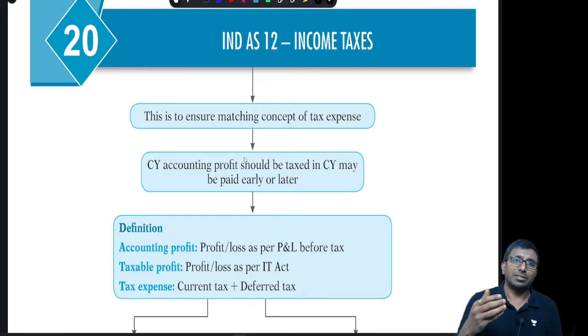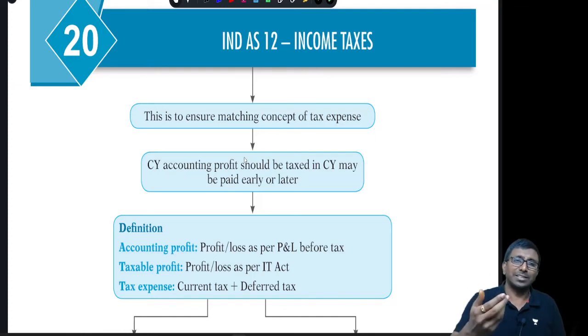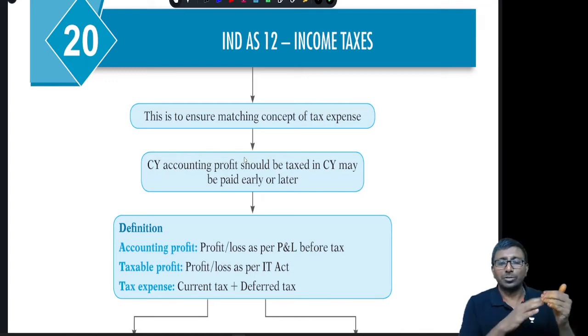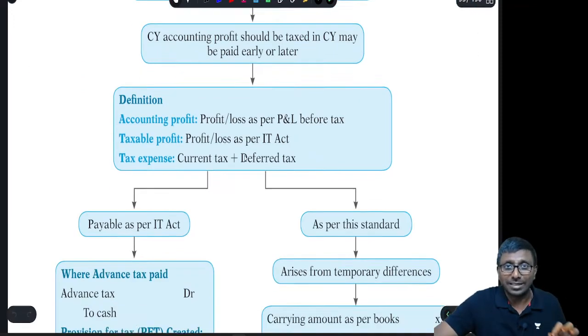Then at the end of the year you should make a provision for tax, then that is the current tax expense account debit to provision for tax. We will be maintaining both the accounts: one is advance tax account, at the same time provision for tax. The presentation will be happening net off. We will see advance tax 1000 rupees, provision for tax 900 rupees, then net advance tax 100 rupees will be presented. When it is settled, that is, the assessing officer completes the assessment, that day provision for tax account debit to advance tax. If there is any refund amount or any payable amount, we will record it accordingly. That is about current tax information.